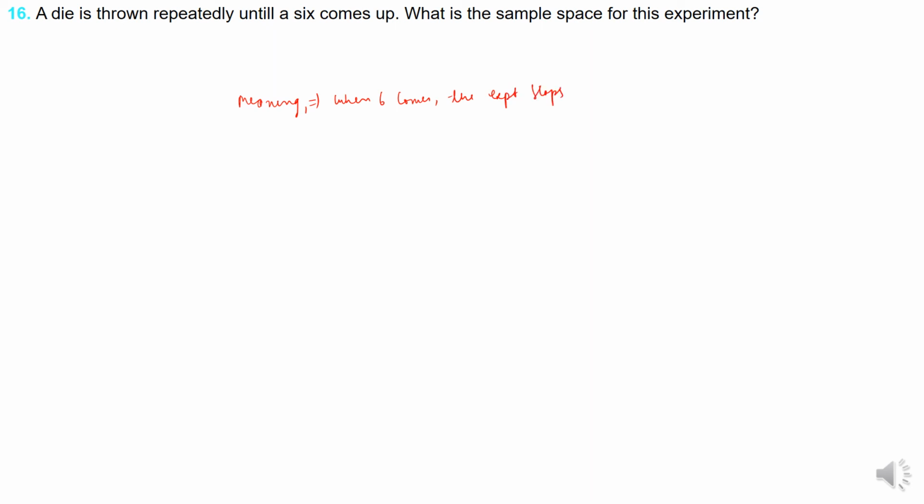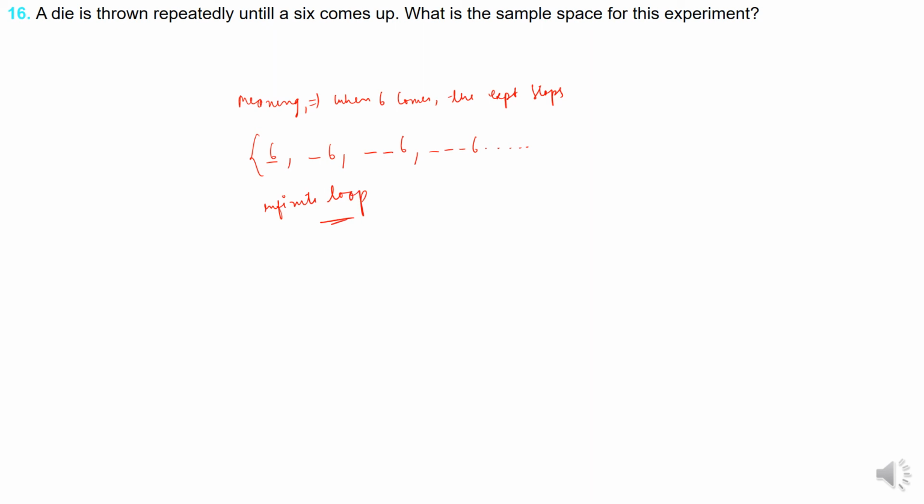So if you are throwing a die, 6 can come on the first time, on the second time, on the third time, on the fourth time, like this. This is an infinite experiment. I hope this is understood, right?